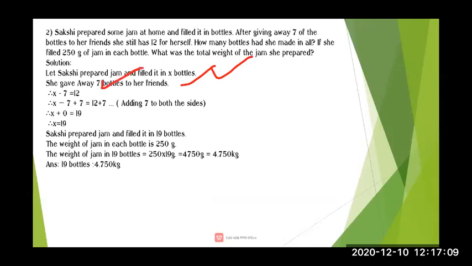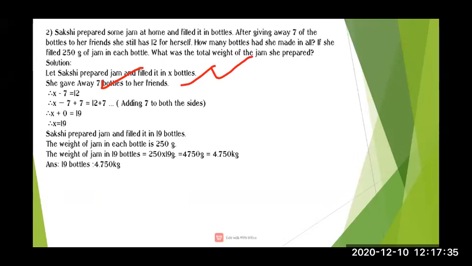Now what will be our equation? See, we have made the equation. Our equation will be x, the bottles we don't know, taken away, that means minus 7, and she is having 12. So your equation will be x minus 7 equal to 12. Now when we have the equation, the other steps are the same.